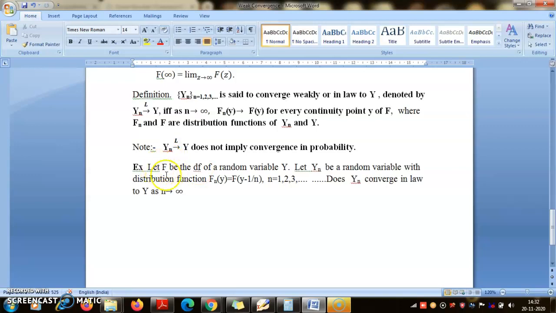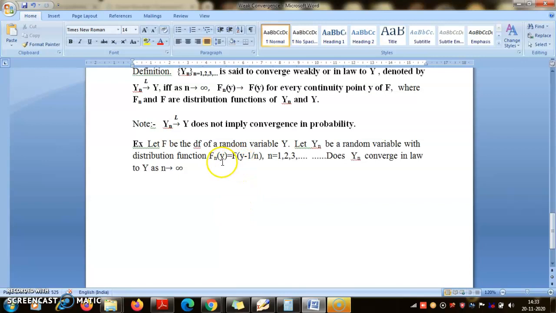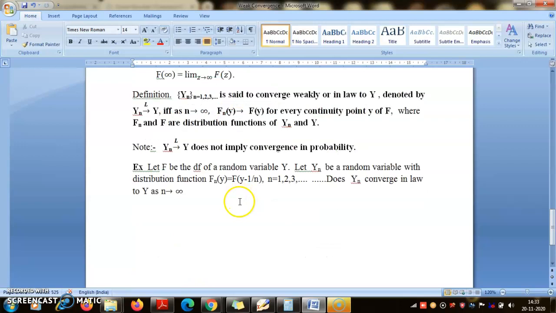So let F be any distribution function of some random variable. What distribution I don't know, just take the distribution function, so this is probability Y less than or equal to y. Now I define Yn to be a random variable with distribution function Fn(y) equal to F(y minus 1 by n). First of all, I leave it as an exercise for you to check that this is indeed a distribution function, that is, Fn(y) equal to F(y minus 1 by n), as a function of y, should satisfy all these properties 1, 2, 3.